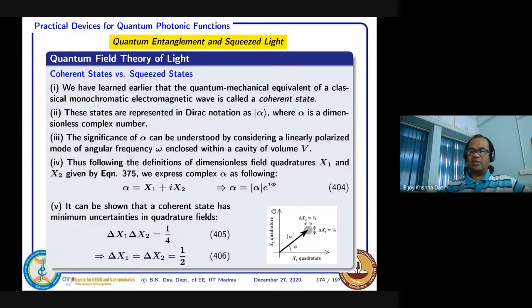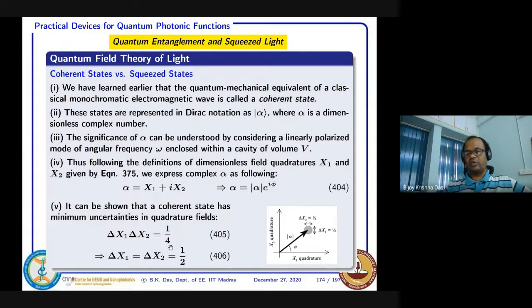As I said, we have shown earlier that they are like the momentum and position of a harmonic oscillator, or velocity and position. Then according to the uncertainty principle, we have shown that the minimum uncertainties, at least for the ground state, give delta x1 delta x2 equal to 1/4.